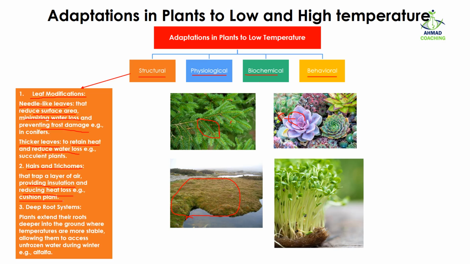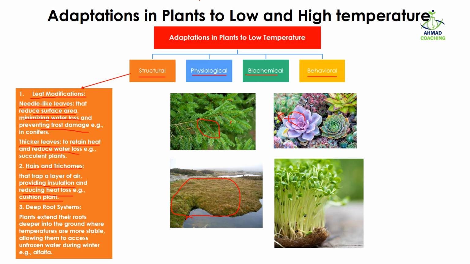Here the hairs work the same way they work in animals. In animals, the hair acts as a covering that traps air, and that air acts as an insulator, so they can bear the low temperature. A similar function is provided by hair and trichomes in plants.